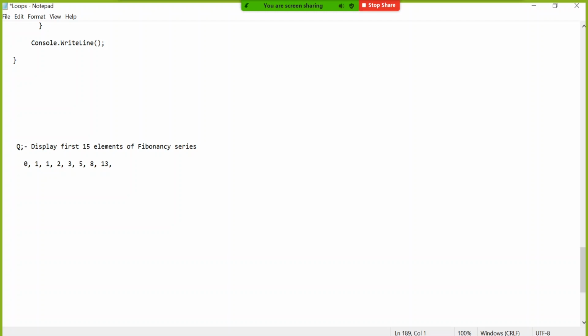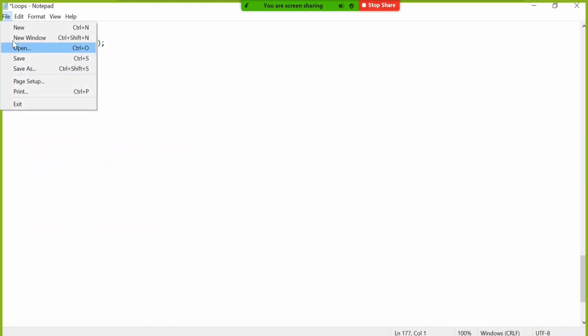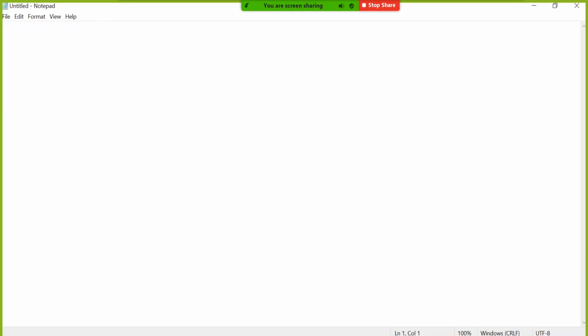So these are all one chapter, and we have to proceed further. Now let's look at what an array is, so that we can implement the real-time use of loops and nested loops in some data manipulation. Loops and arrays are interrelated. Without arrays you cannot understand the real-time use of loops, and without loops you cannot manipulate the data in an array. So let me write the heading as array. First I will make the concept clear, then we'll use a loop inside an array.